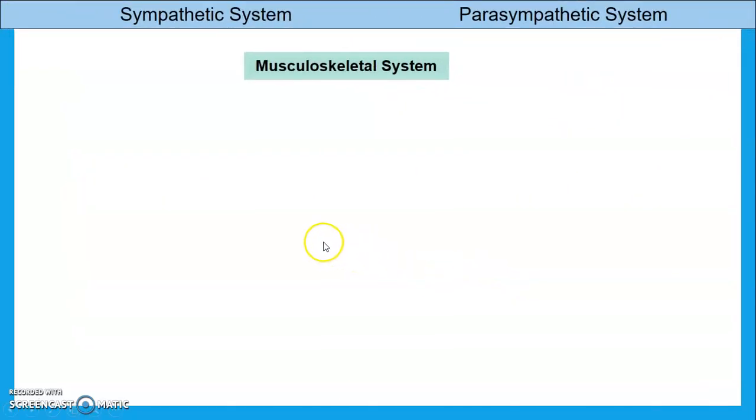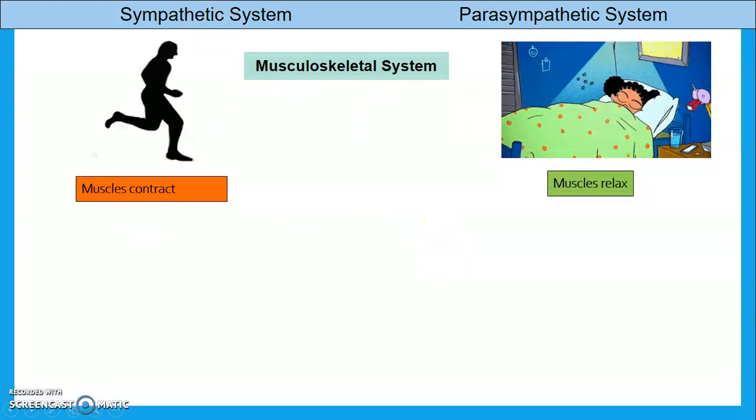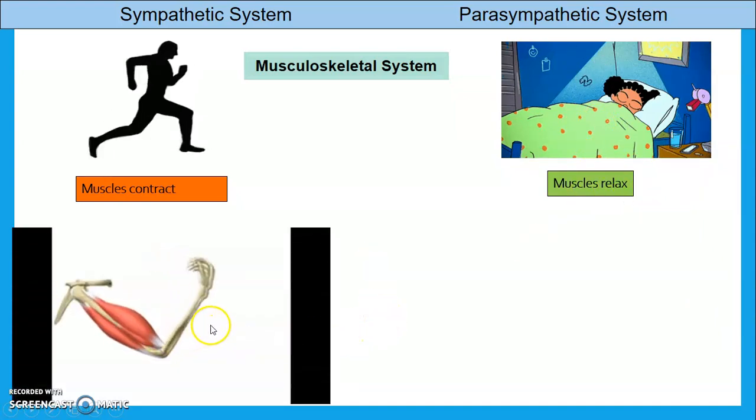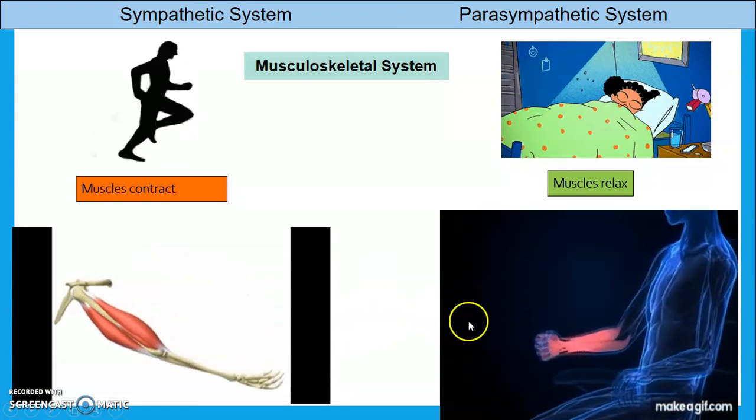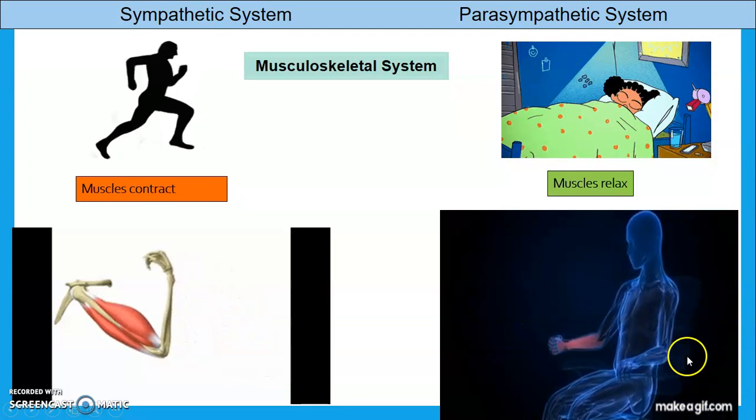Then we see the musculoskeletal system. In the sympathetic system, muscles get contracted. Whenever we run, or we have a threat of something, then muscles get contracted in the sympathetic. In the parasympathetic, muscles get relaxed. The person is in a relaxed condition. Whenever we are sleepy or at rest, at that time our muscles get relaxed. In the sympathetic, muscles are contracted. In the parasympathetic, muscles are in a rest mode or relaxed mode.